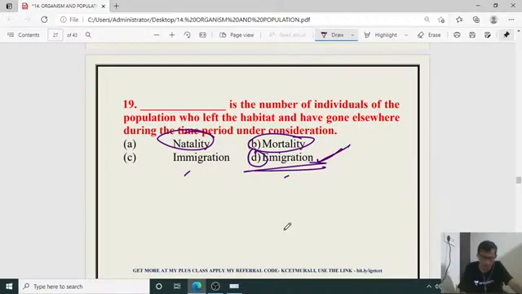Okay, emigrants are the right answer. Emigration is the number of individuals of the population who left the habitat and have gone elsewhere during the time period under consideration. That is what? Emigration. What is immigration? Immigration is the number of individuals of the population who arrived to that habitat from other places. That is the immigration. So they are the immigrants. So right answer is D for question number 19.